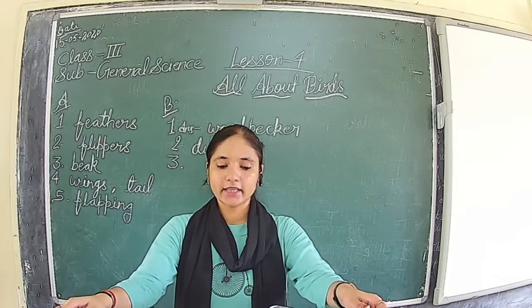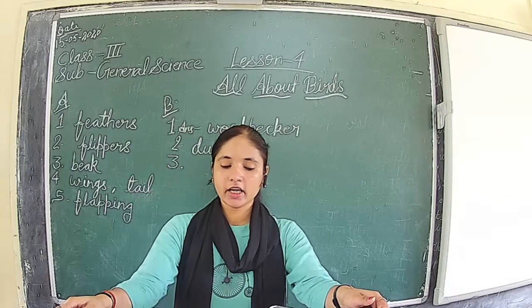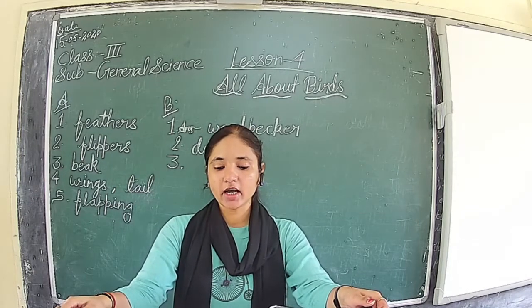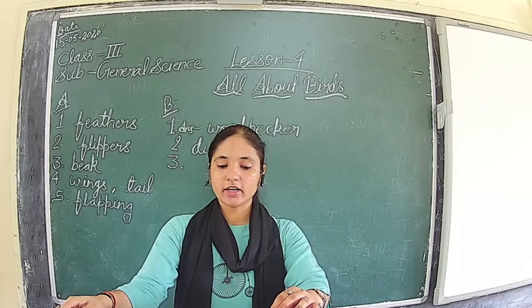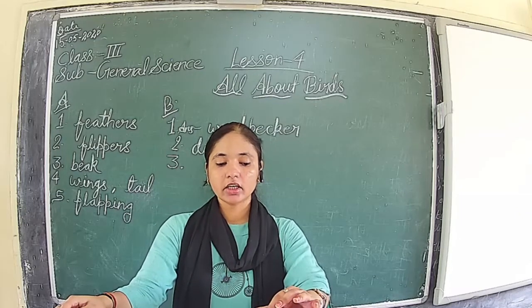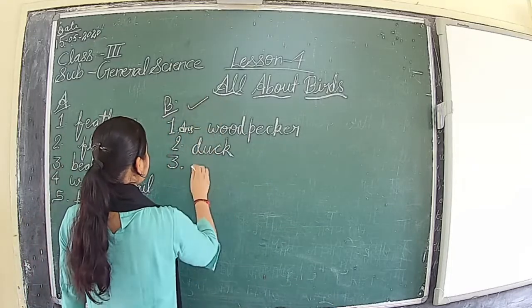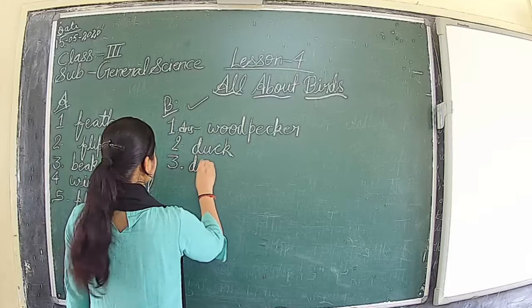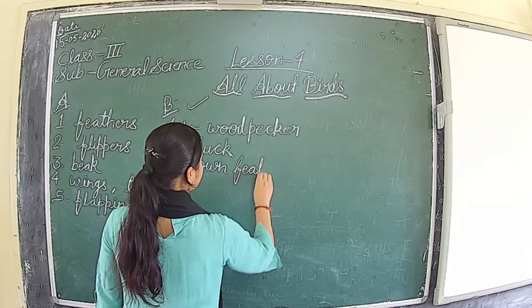Third, the feathers that keep the bird's body warm are down feathers. Options are down, flight, and body feathers. The correct option is down feathers.